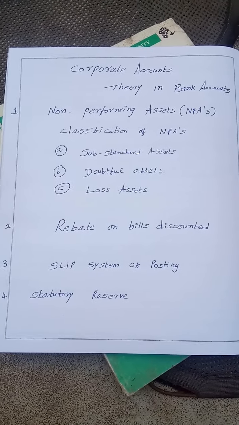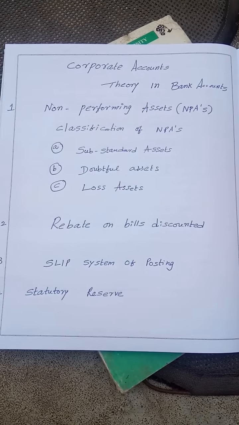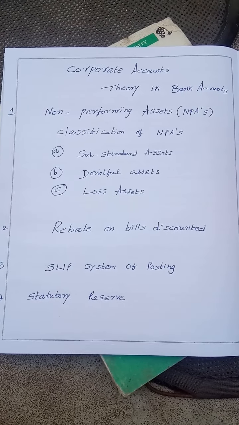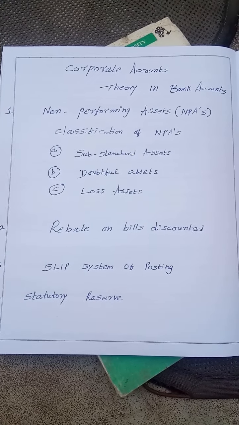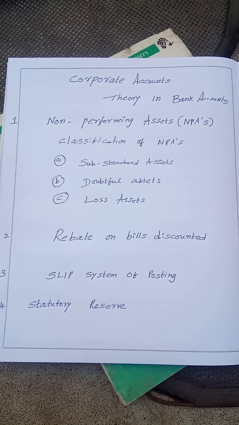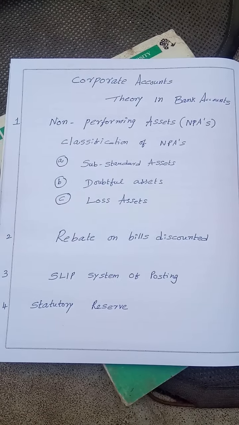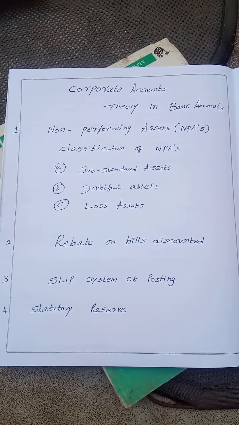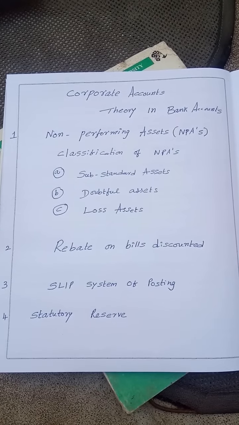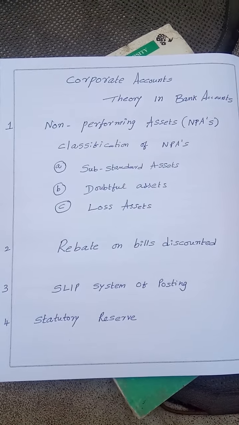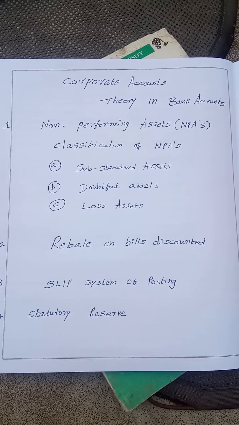If any loan or interest is outstanding for more than 90 days, that is said to be non-performing assets. In case of non-performing assets, my dear student, the bank has to make a provision for bad debts. There are three kinds of non-performing assets: substandard assets, doubtful assets, and loss assets. You have to prepare this.